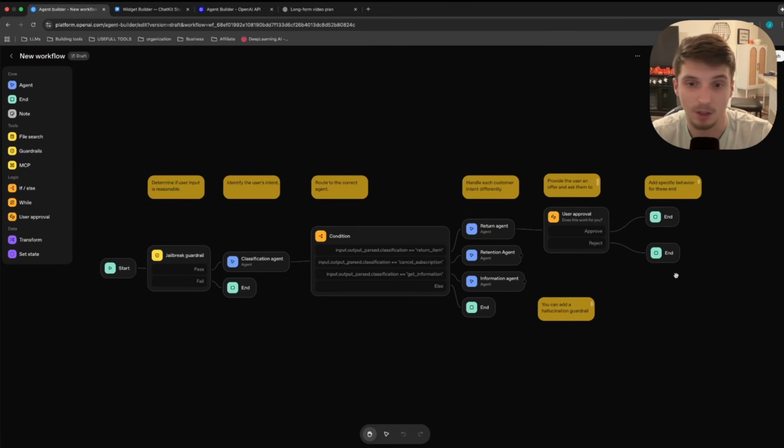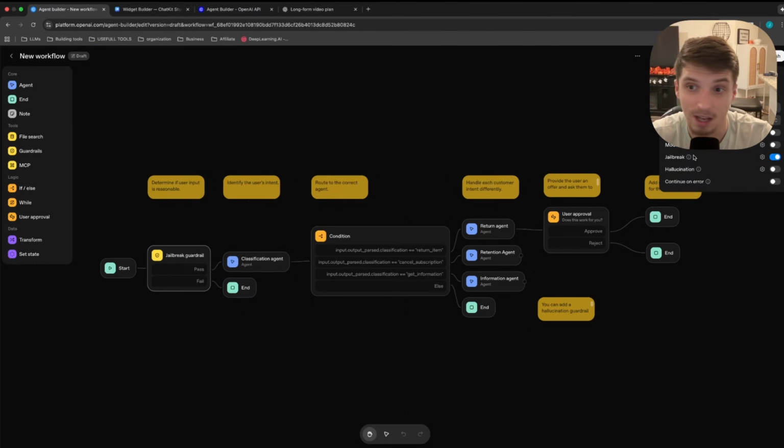Okay, we could be talking about canceling my subscription, and then my next chat could be a question about, well, I had this item that I wanted to return, and it will immediately route me to the agent that is prompted and has all the tools and knowledge about returning items, and it won't even know that we switched agents. So you can literally start from the beginning every time. And then let's say you figure out it was a troll or whatever, and they say something, it's like, okay, sorry, we're not going to do this anymore because of this jailbreak guardrail.